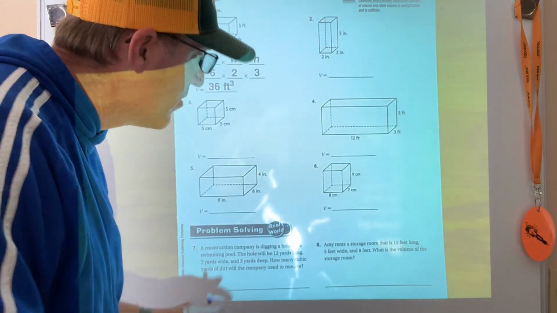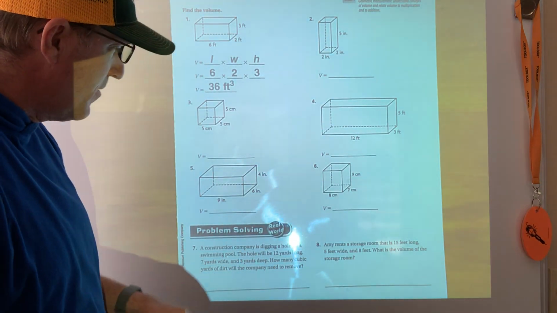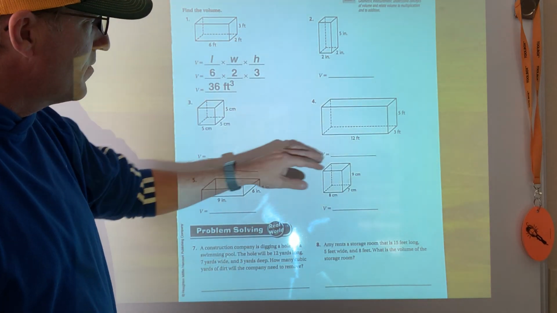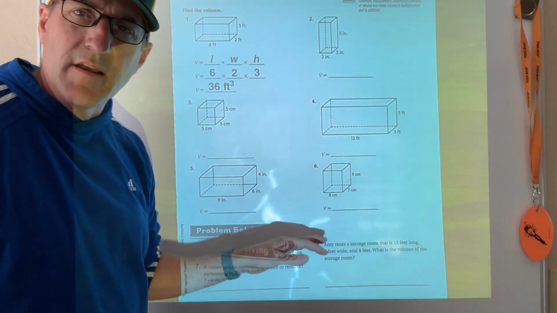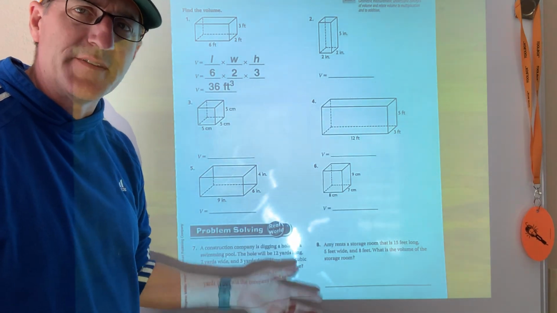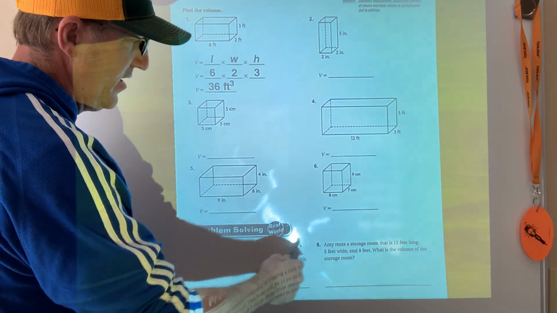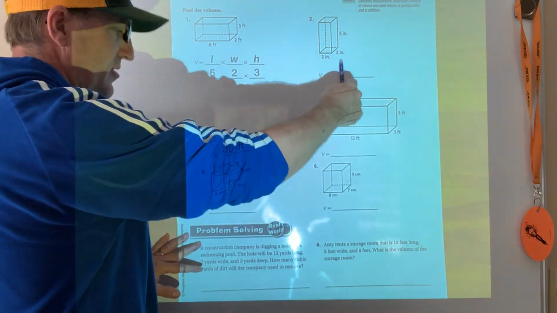Jetpack Mania. Here's the homework. Of course, it looks like they just want volume. They don't make you calculate an edge here, so it's just length times width times height. Just don't forget to label, please: centimeters cubed, feet cubed, inches cubed.